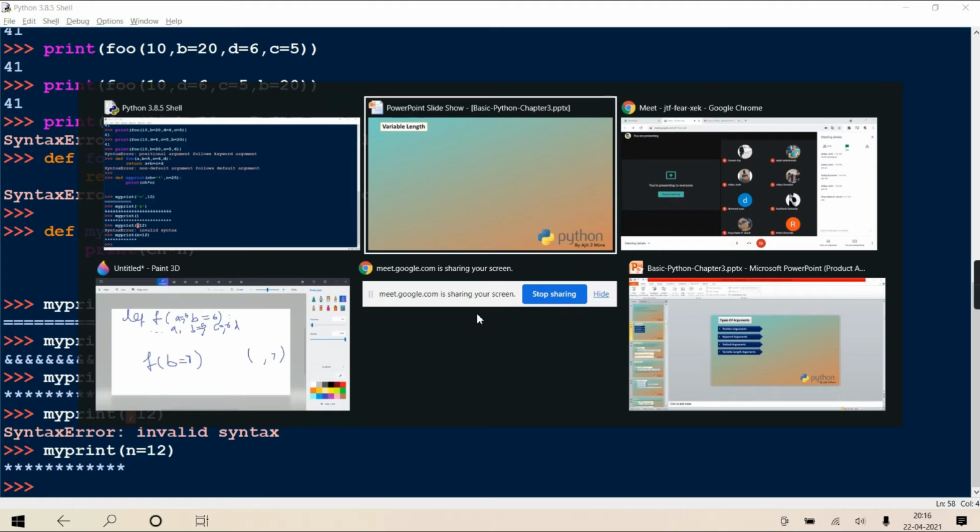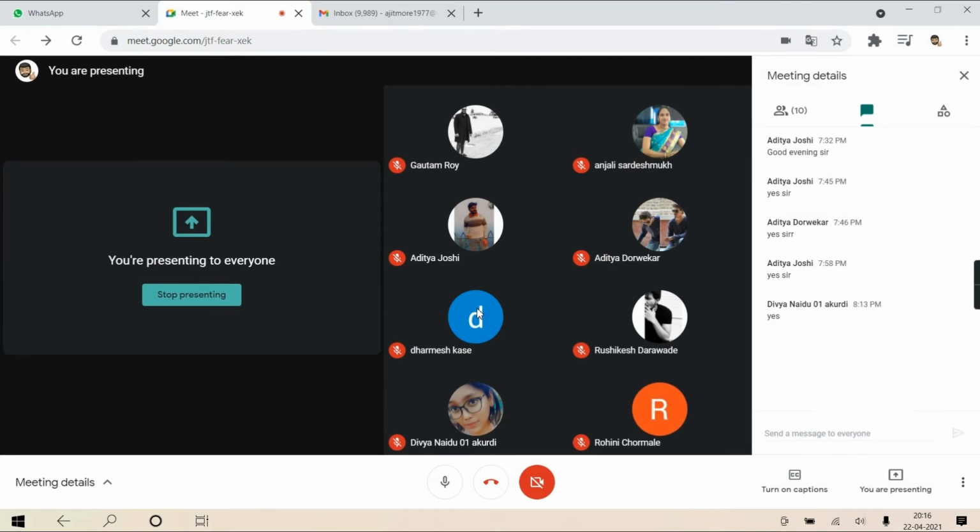Means whose number of arguments is not fixed. No? So you mean any function? Any function, which you have studied till now, from chapter 1 till this point.